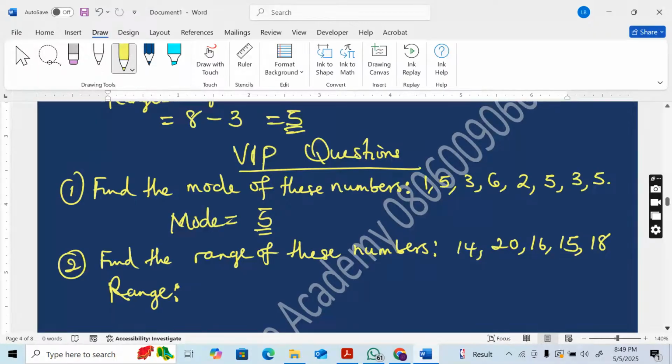Let's go. 10, 9, 8, 7, 6, 5, 4. Be fast. 3. Post it in the chat. Make sure your gender is there. 2, 1, and 0. What is the range?